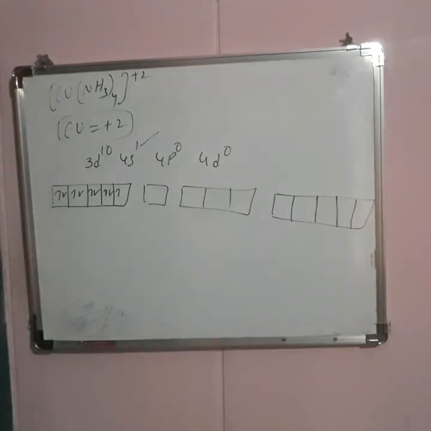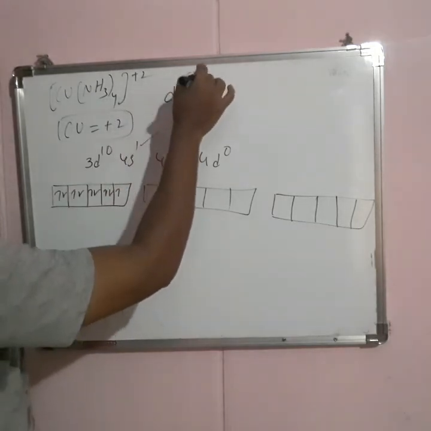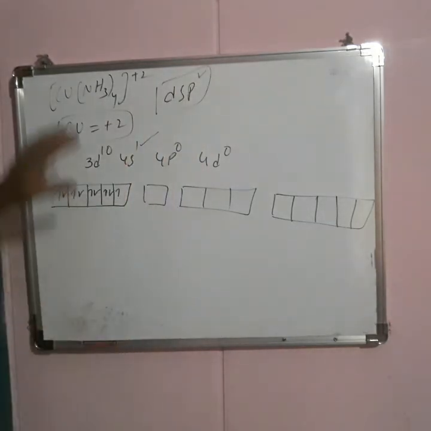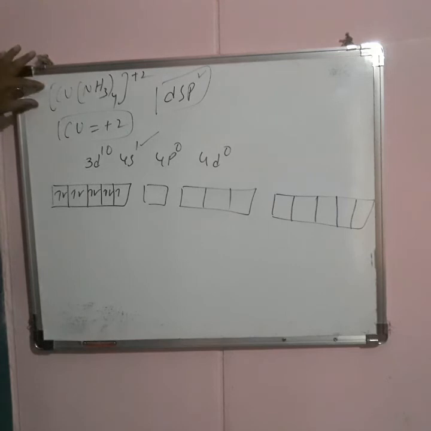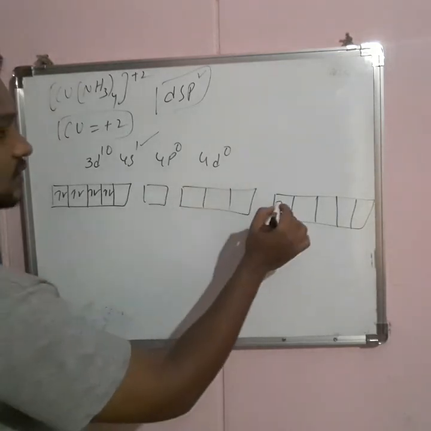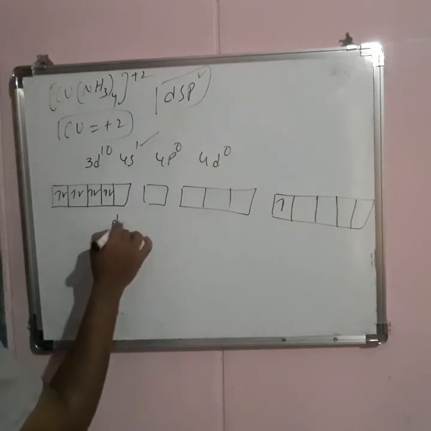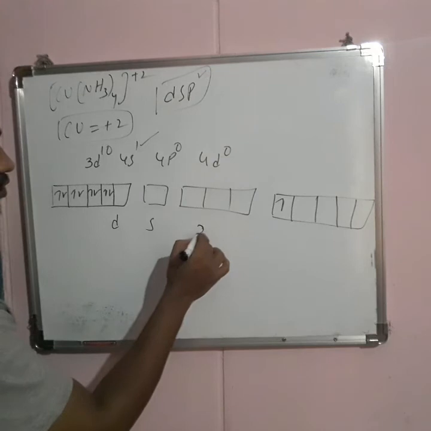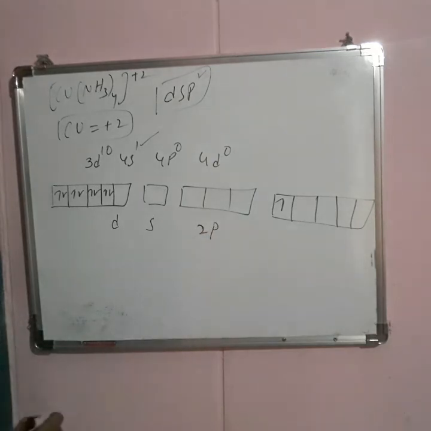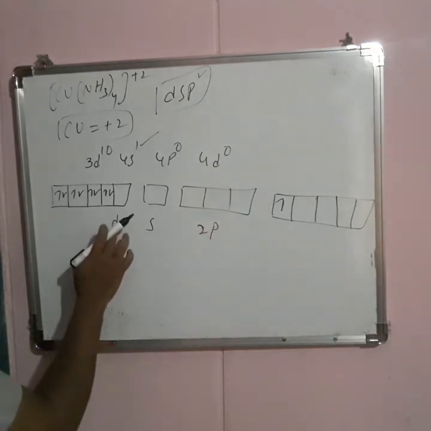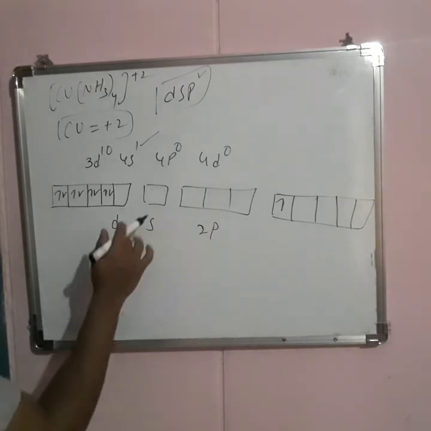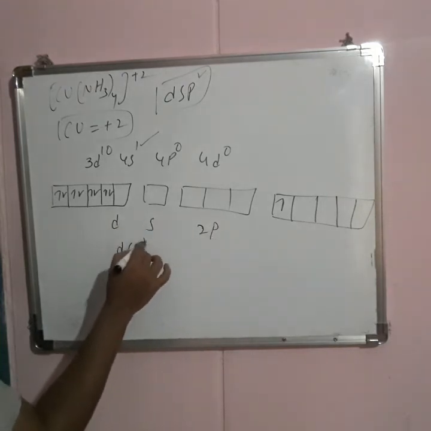Due to some experimental factor, the tetraammine copper 2 plus compound is observed to be paramagnetic and it has dsp2 hybridization. Due to this dsp2 hybridization, it has square planar geometry. So this unpaired electron is transferred to a d orbital, and here one vacant orbital is available. The d orbital, one s orbital and 2 p orbitals intermix and form dsp2 hybridization.